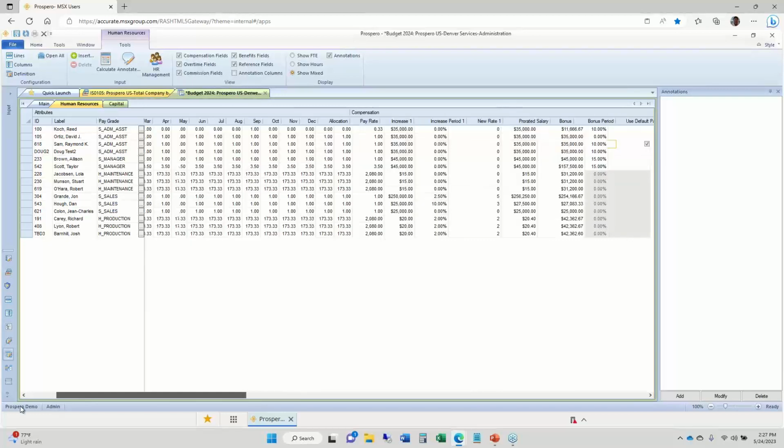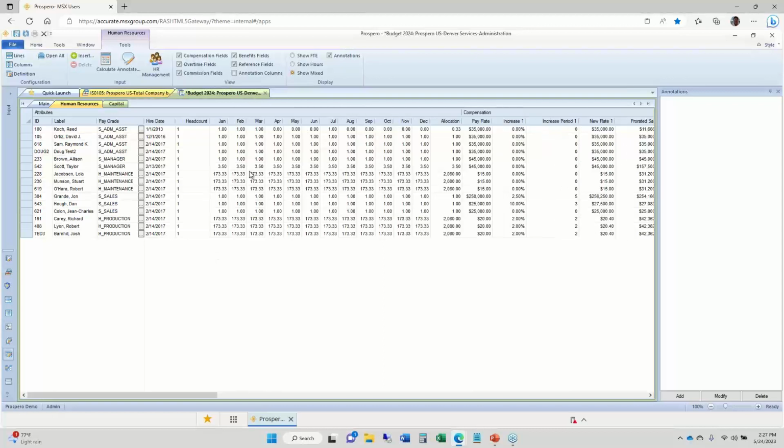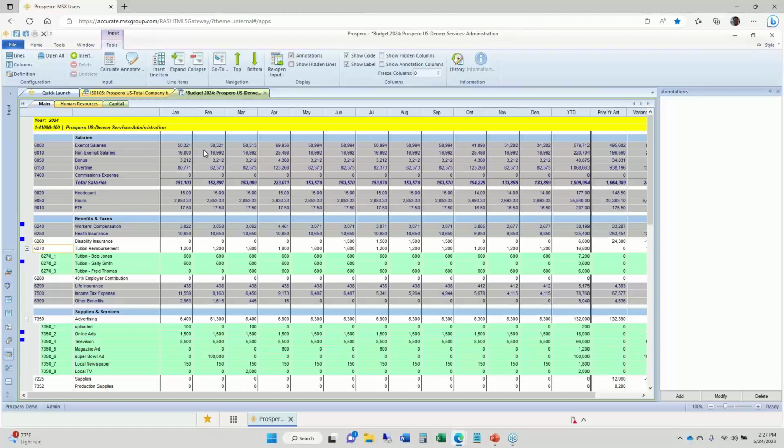And all the information on this tab is used to calculate the budget numbers for all these employees, all their wages, taxes, and benefits. And we've got those set up to show up on the main tab as well. And on the main tab, they just show up in the gray rows that are locked from input. They can't change the dollars here for salaries or bonuses or overtime directly. All these balances are coming from that tab for human resources.